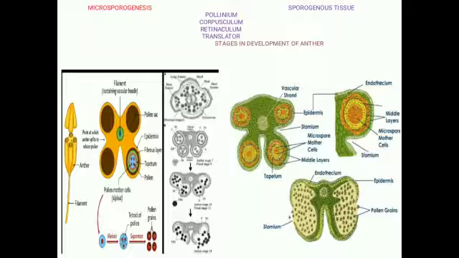Tapetum is the innermost layer of the anther wall, attaining maximum development during the tetrad stage of microsporogenesis. It is derived partly from the peripheral wall layer and partly from the connective tissue of the anther lining the anther lobe. So the tapetum is dual in origin. It nourishes the developing sporogenous tissue, microspore mother cells and microspores.